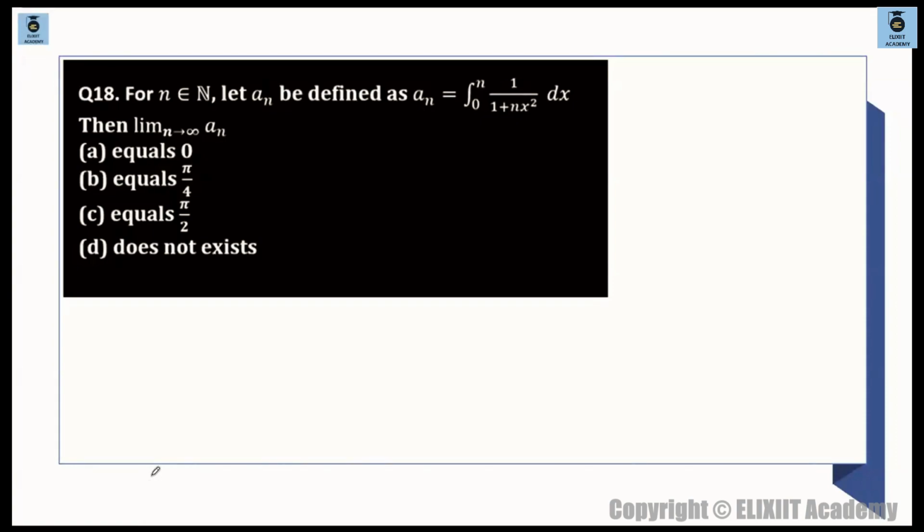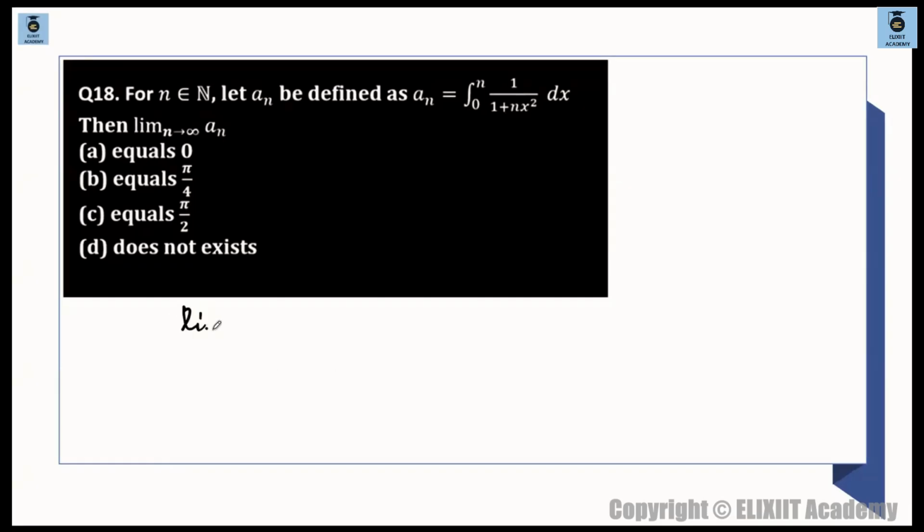First question is saying for n belongs to N, let a n be defined as this thing. So a n is basically integral going from 0 to n, 1 by 1 plus nx square. Then we have to find limit n tends to infinity a n. This is a simple question, not that difficult. This looks like some difficult concepts of sequence has been given over here, but this is a very easy problem.